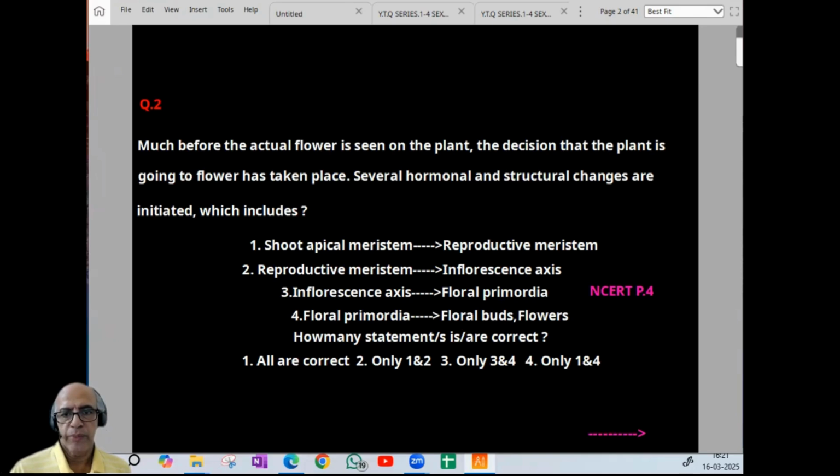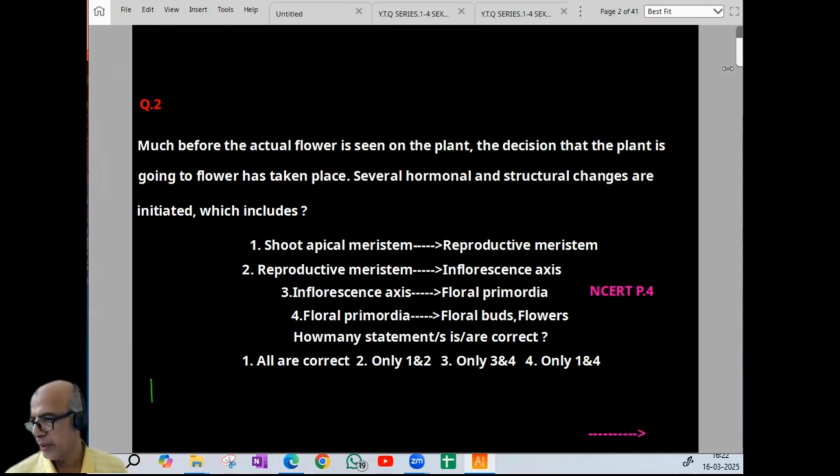First, shoot apical meristem to reproductive meristem. Yes. Reproductive meristem to inflorescence axis. Then inflorescence axis to floral primordia. Primordia means initials. Floral primordia to floral buds and flowers. Yes, and remember, a flower is a modified shoot. So all the statements given are right. So option wise, it is 1. Second question, option is 1, full NCERT.